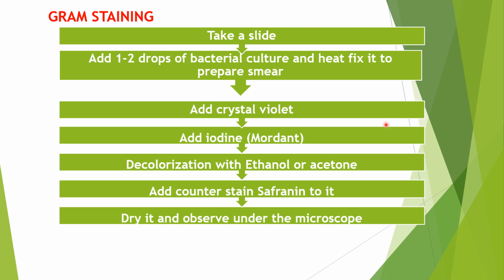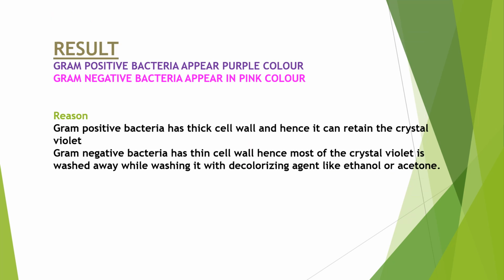To stain the gram-negative bacteria, we stain again with safranin and observe under the microscope. The result: gram-positive bacteria retain the crystal violet and iodine and appear purple. Gram-negative bacteria lose the crystal violet and are stained by safranin, so they appear pink. So gram-positive bacteria appear purple and gram-negative bacteria appear pink. Okay, so that is the reason.